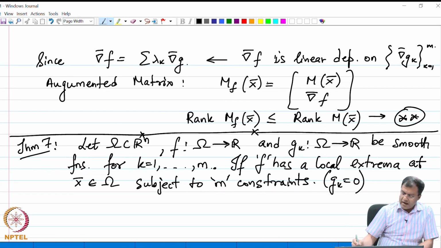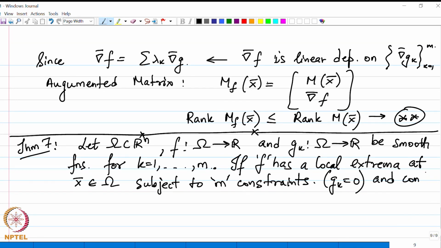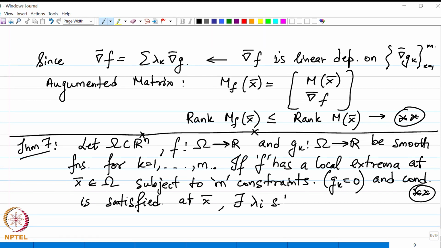If the condition double star is satisfied at x bar, then there exist lambda i's such that grad of f minus summation lambda i's grad of g i's is equal to 0.